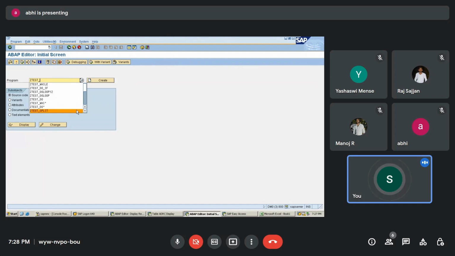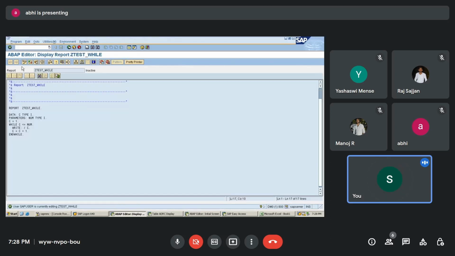So the next topic we have is system variables. System variables are already stored in SAP. SAP already has the system variables, and according to our needs, we are just going to use them. Now first I'll show you where these are stored.